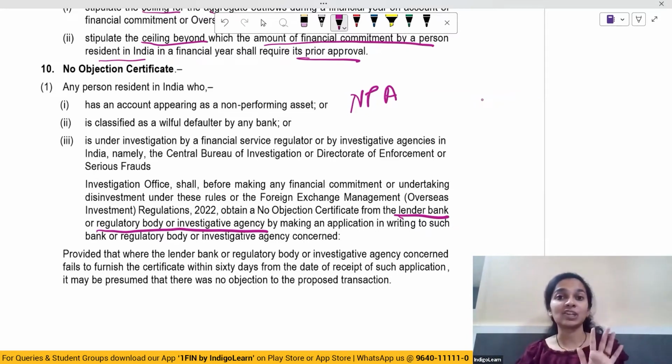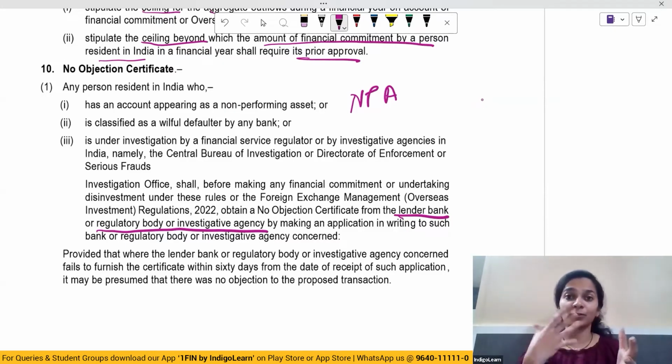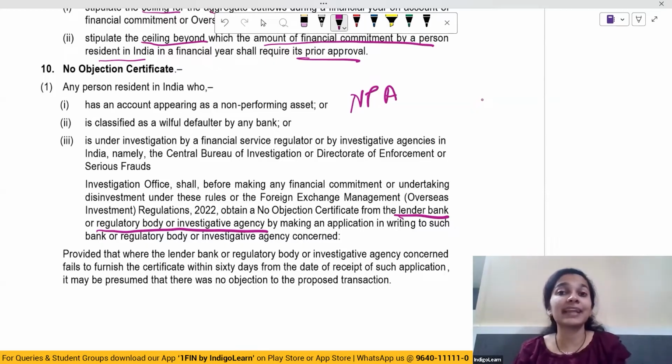So he has to make an application in writing asking these bodies, depending on whether he's an NPA or willful defaulter or is under investigation. So depending on the situation, he'll have to first make a written application to the regulatory body or the bank or the investigating agency, asking them to give him a no objection certificate for the purpose of making any financial commitment or overseas investment.